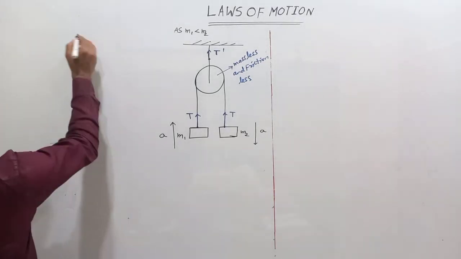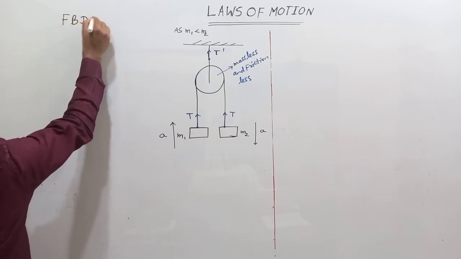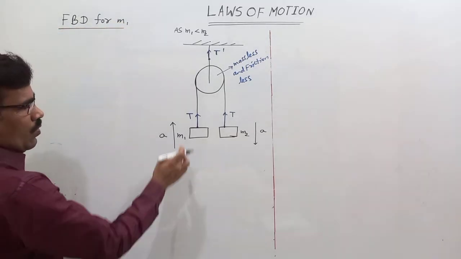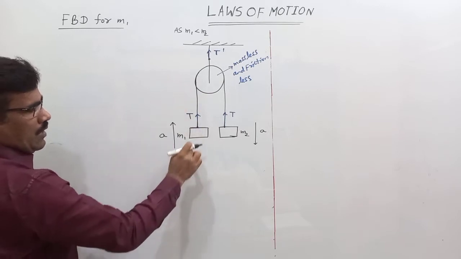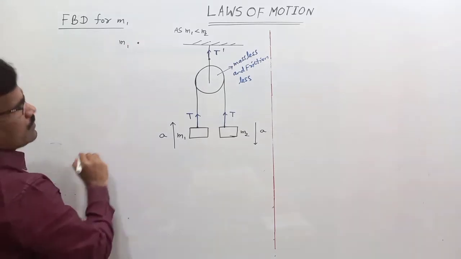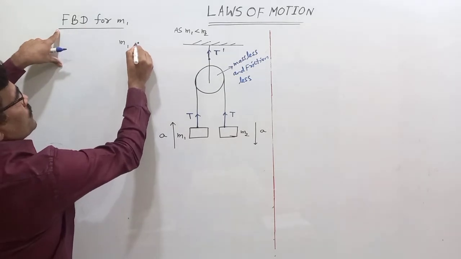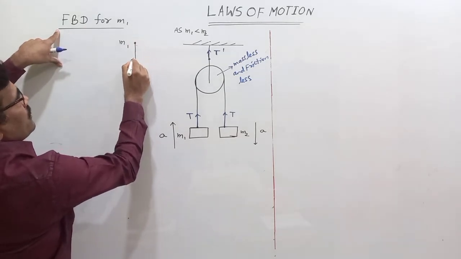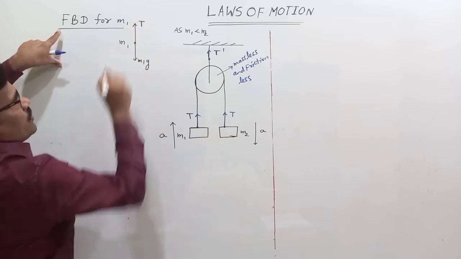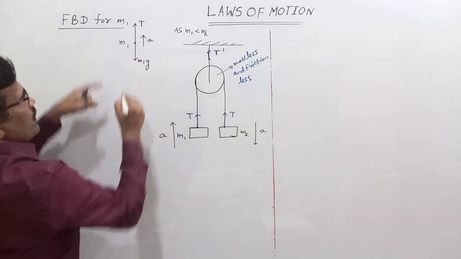Now, free body diagram for M1. What forces act on M1? One is the tension in the string, upward. The other is its weight, downward. Here M1 is considered a point mass. So the weight M1G acts vertically downward, and the tension acts upward. M1 moves upward with acceleration A.